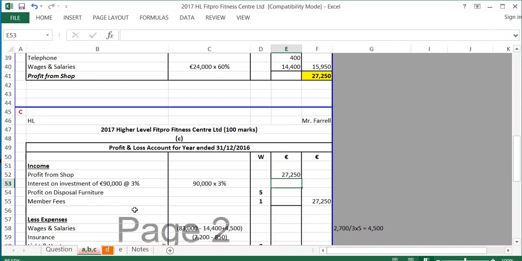I'm also going to have interest from my investments. So my investments were 90,000. The rate of interest was 3%. So this year I should get 2,700. The profit on disposal of furniture I'm going to do a working on.